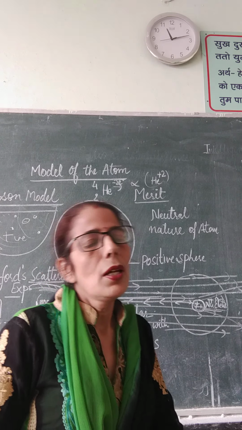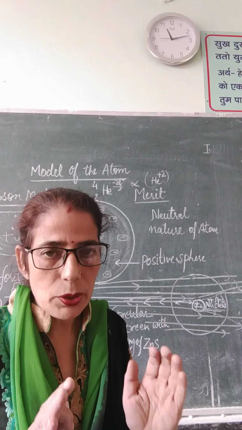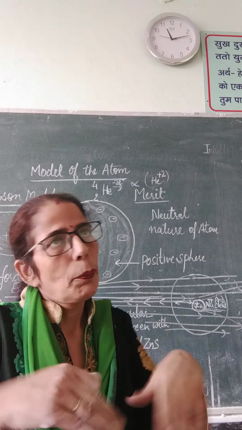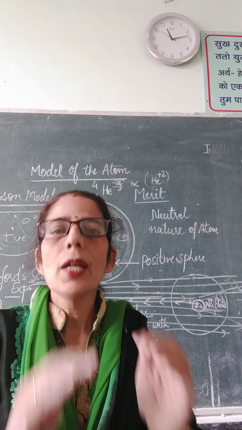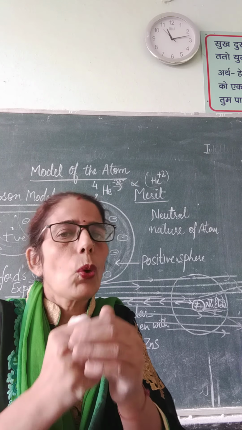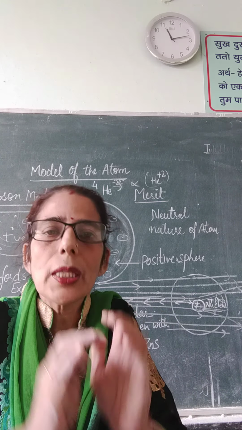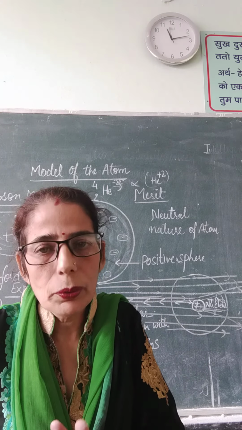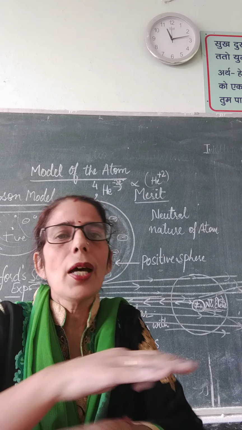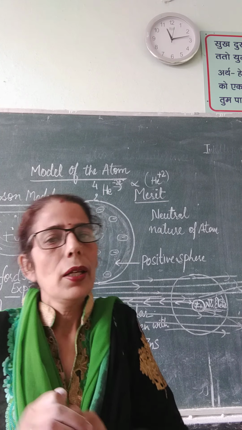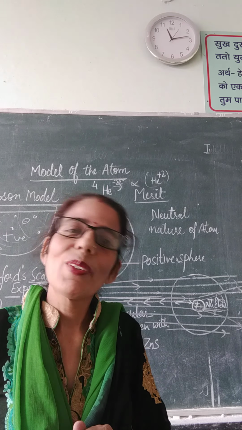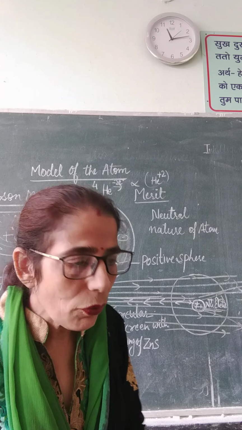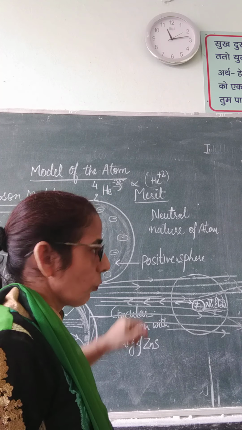So his proposal for the atom was: most of the atom is empty, some positive charge is concentrated in a small portion deep inside the atom called the nucleus, and electrons are in the extranuclear part outside the nucleus. Right? So we will be discussing the drawbacks of this Rutherford model.